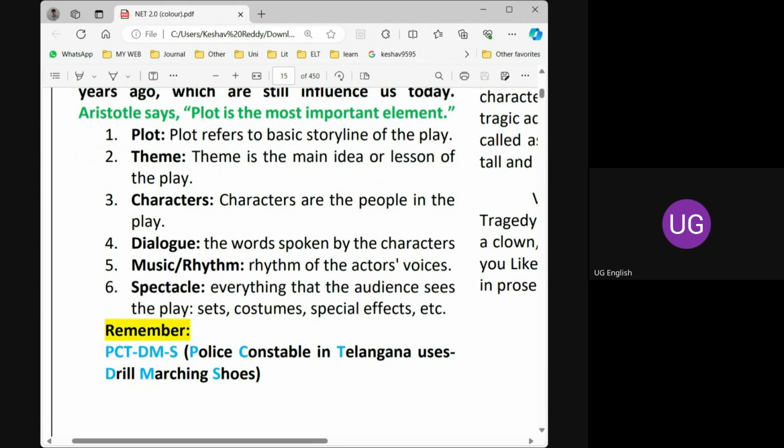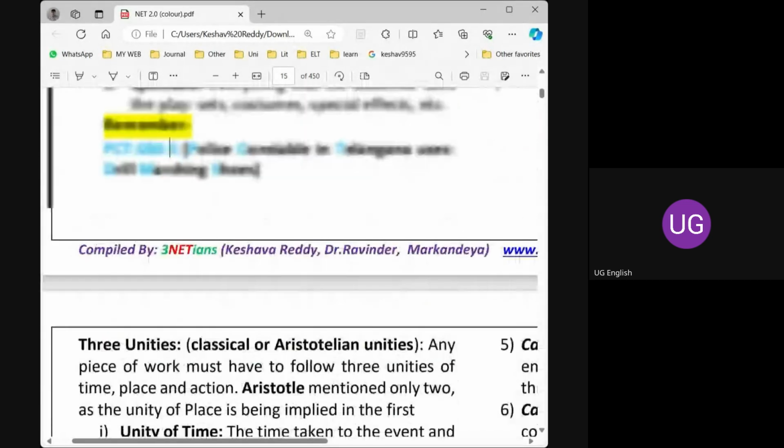Police constables in Telangana wear or use DMS. Those who know about NCC will know this, because I'm an NCC officer, so I'm giving you this term. DMS means Drill Marching Shoes, a special type of shoes used in drills. Every police department uses these shoes. So, Police Constable in Telangana, PCT, DMS. Simple. In this way you can memorize these six elements with this simple technique.